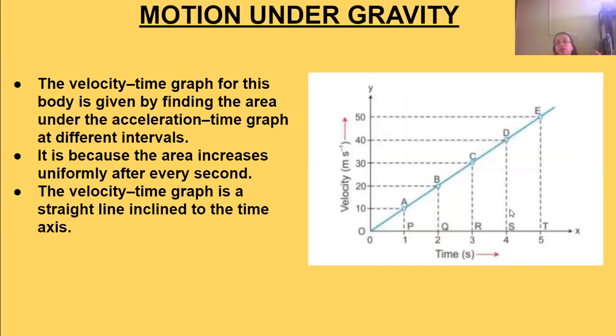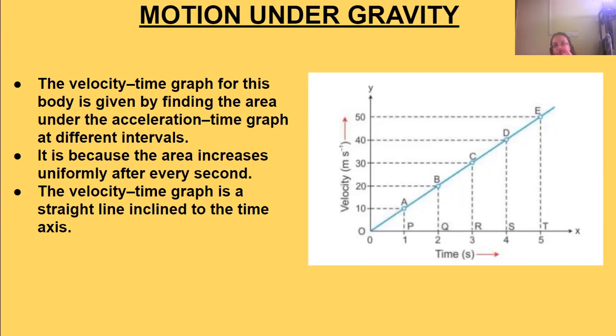And the velocity time graph for this body is given by finding the area under the acceleration time graph. If we consider a velocity time graph of this type of object, which is falling freely, we can find it by finding the area under the acceleration time graph at different times.